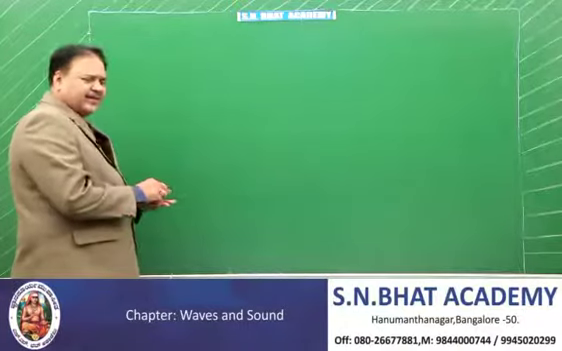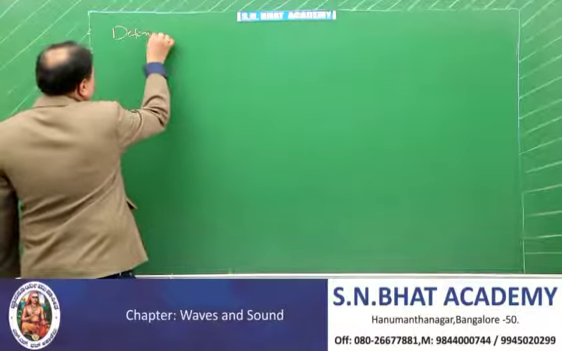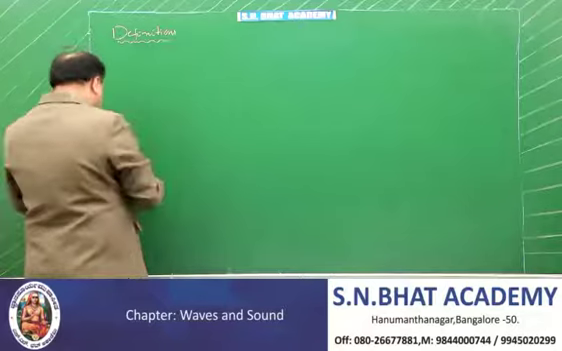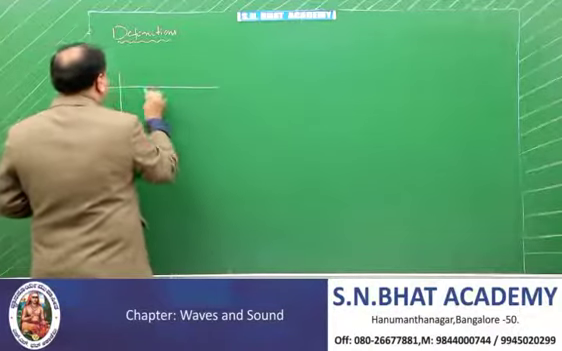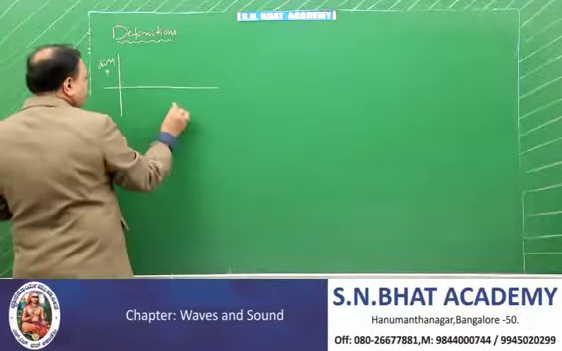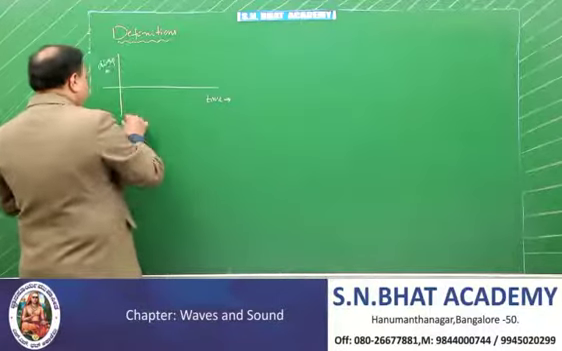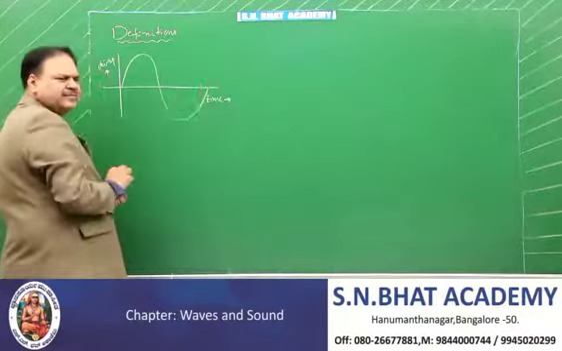Now the next heading here is the various definitions that we are going to use in the chapter waves. Already you have seen that this is a time displacement curve, that is displacement along the y-axis and time along the x-axis. And this is a wave, as you know.